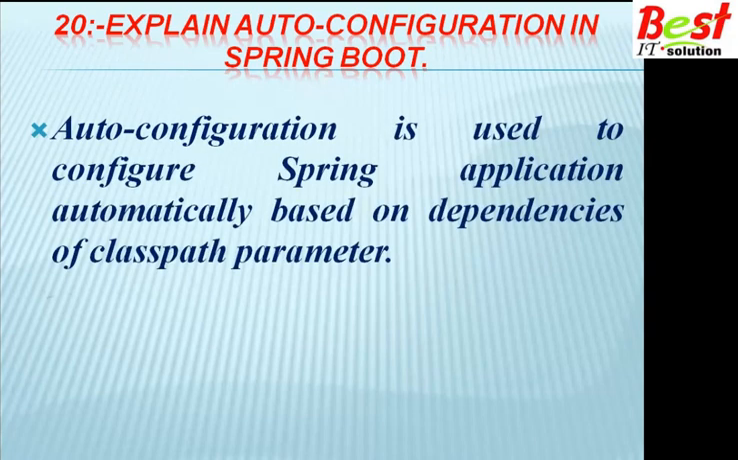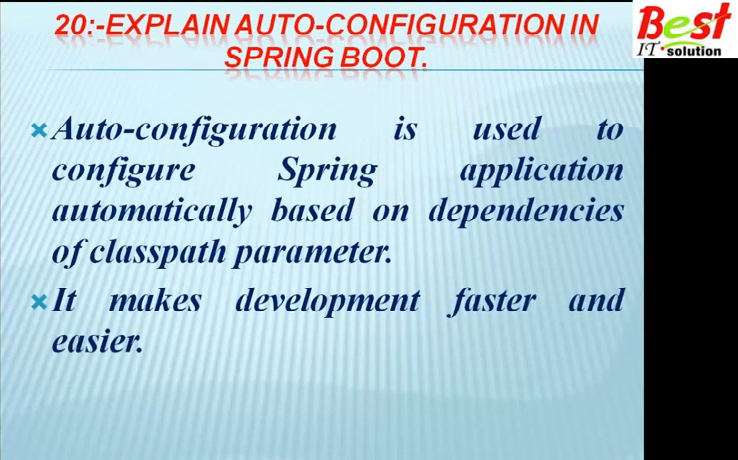Explain auto configuration in Spring Boot. Auto configuration is used to configure a Spring application automatically based on the dependencies on the class path. Whatever dependencies we have added in our class path, the Spring Boot application is automatically configured according to them. This auto configuration feature makes development faster and easier.